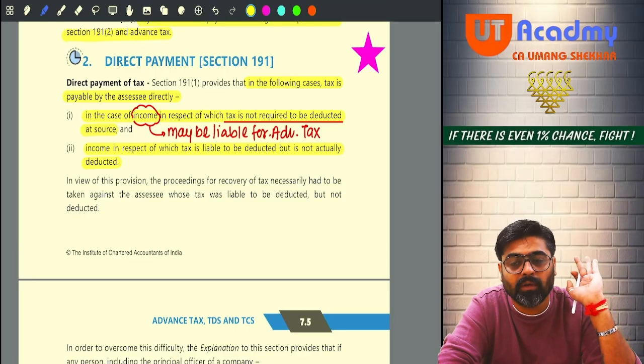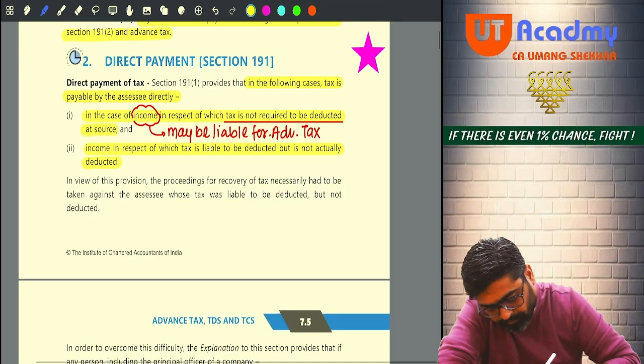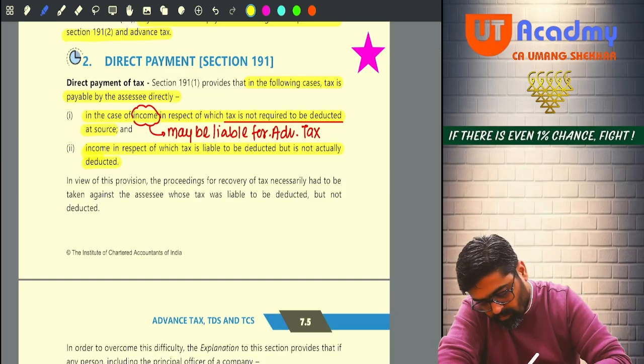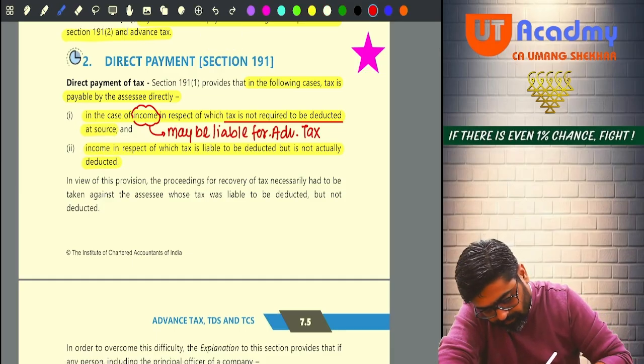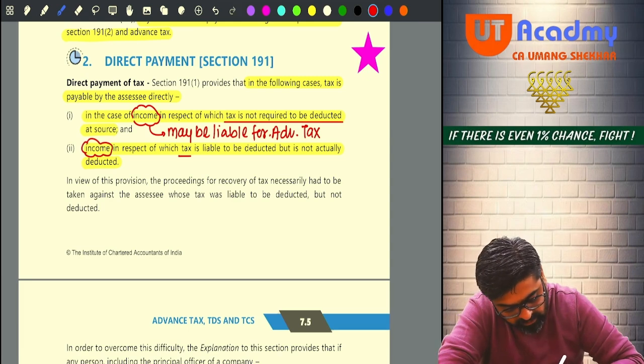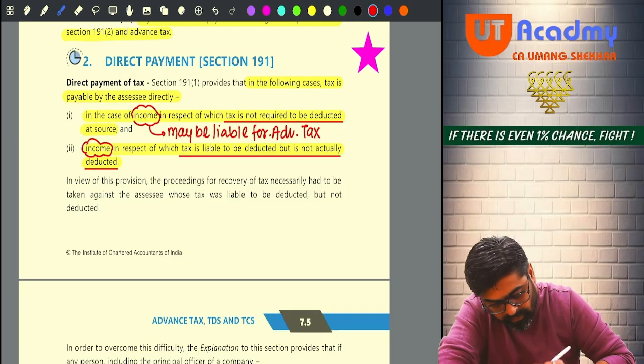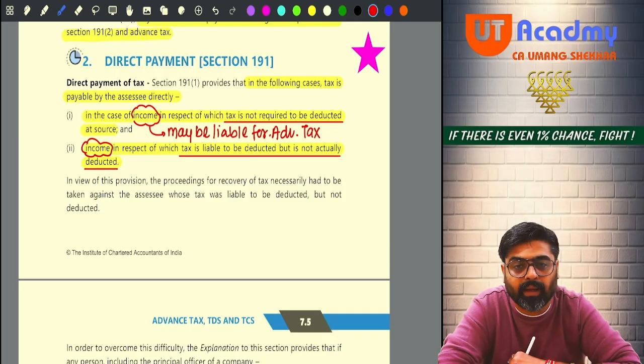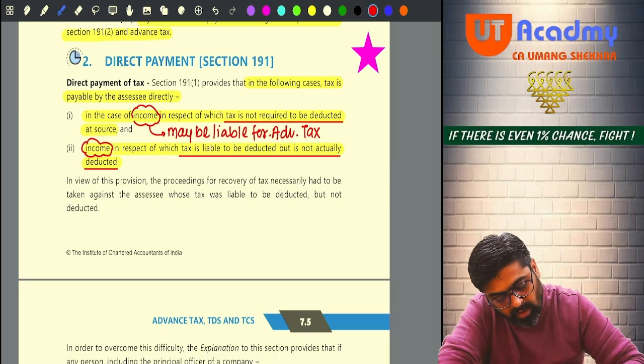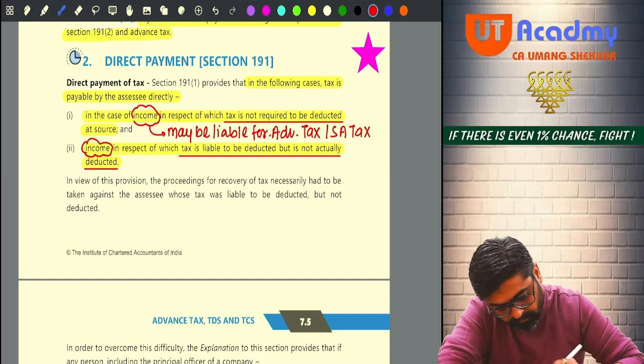Yes or no? So, income in respect of which tax is liable to be deducted but not actually deducted, that tax you pay as your advance tax or your self-assessment tax. So it may be liable for advance tax or it will be paid as self-assessment tax.